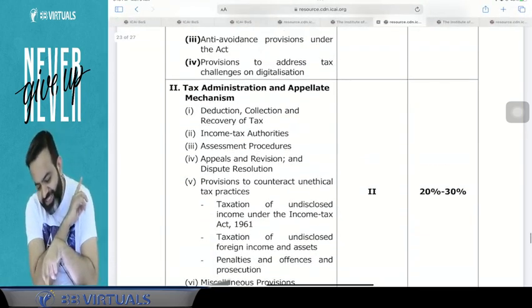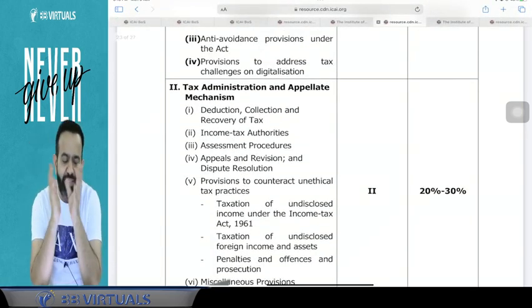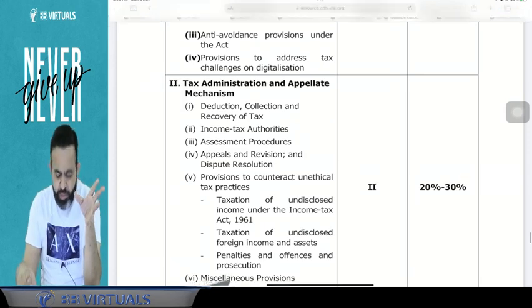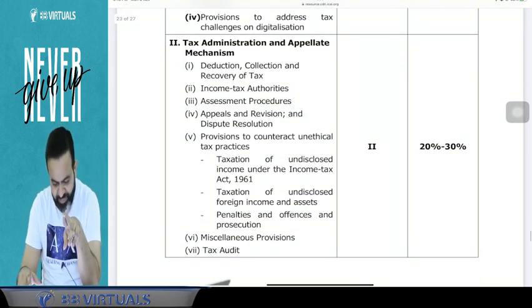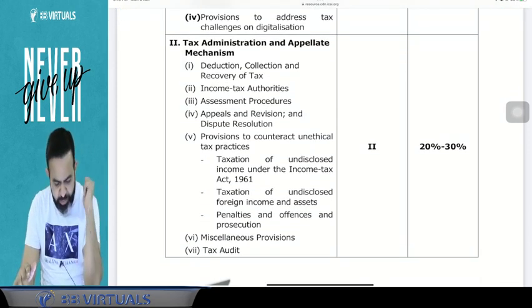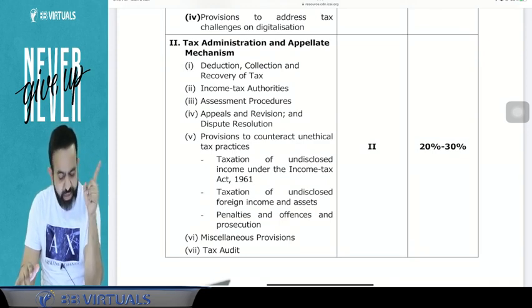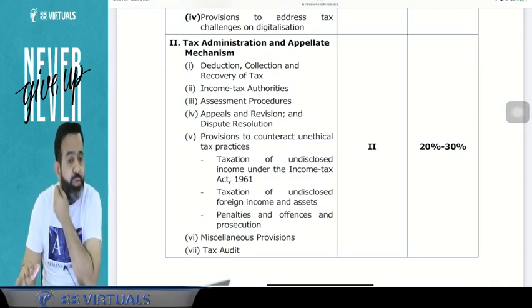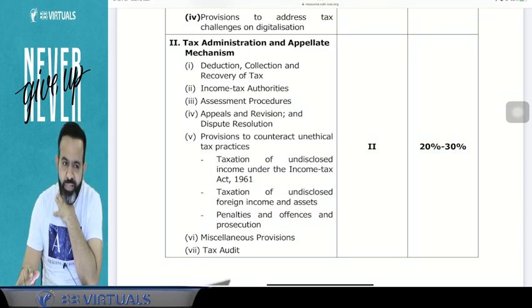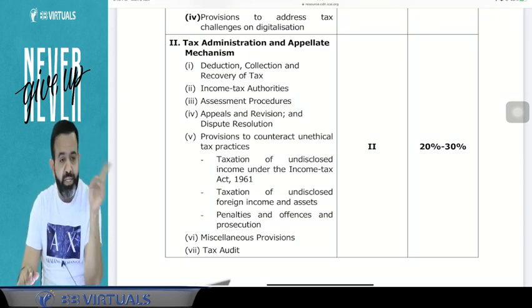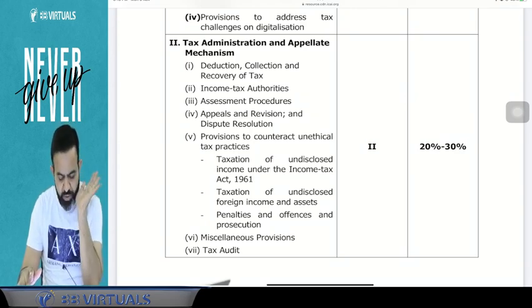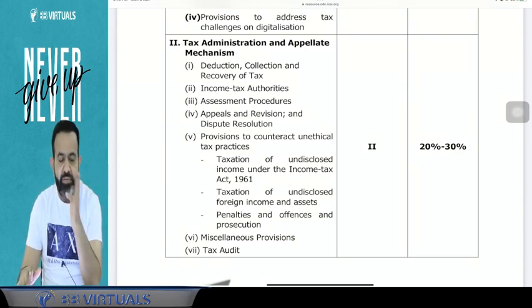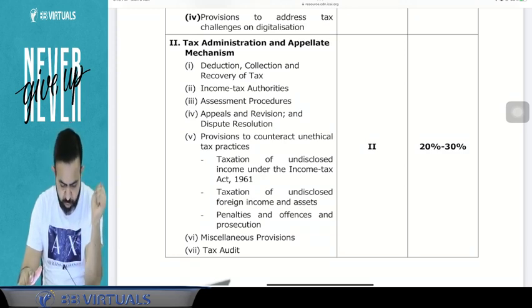And the last part, whatever we are doing now, is the third volume. In the third volume, the weightage is not that much. But guys, what do they cover in the third part? One is the deduction, collection and recovery of taxes, that is your TDS topic. After that, income tax authority and assessment procedure; I have covered both topics in the assessment procedure only. After that, appeals and revision, today we will cover. Dispute resolution, mostly tomorrow or the day after tomorrow we will cover. Provision for